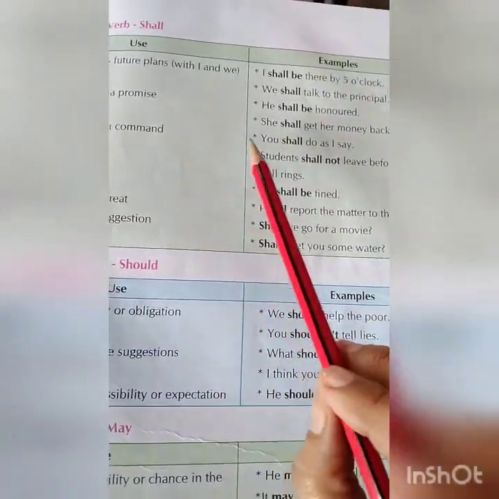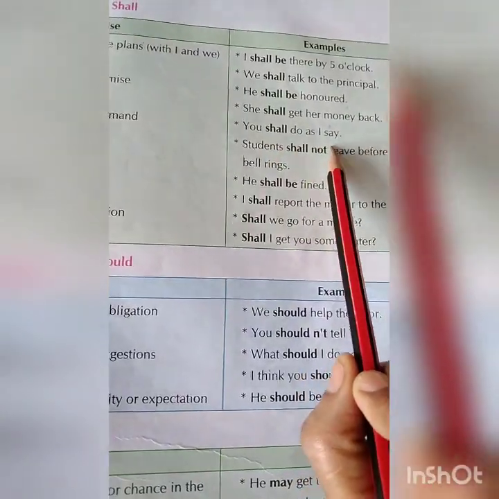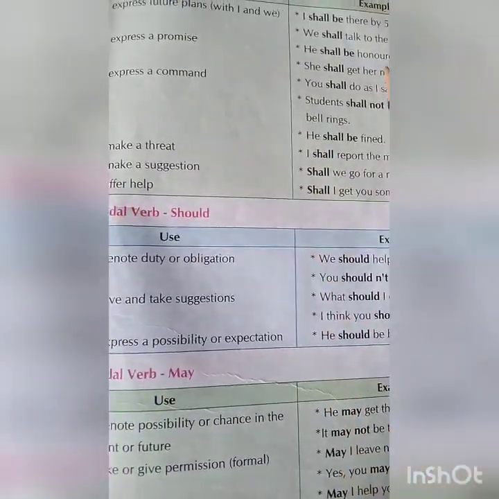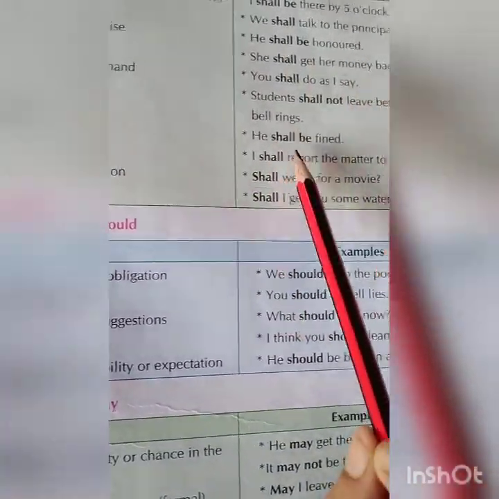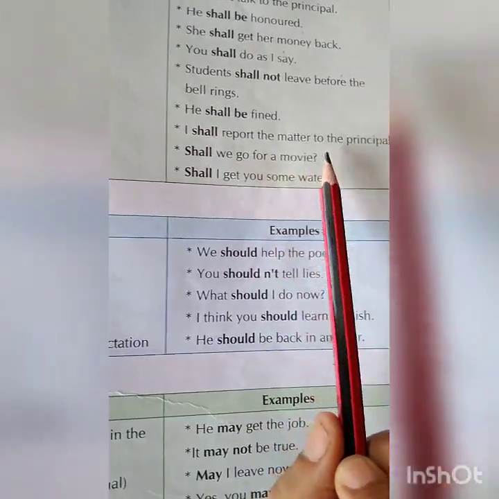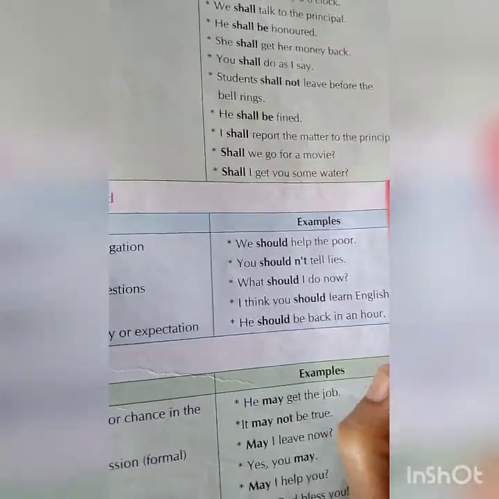Express a command: You shall do as I say. Student shall not leave before the bell rings. Means you are commanding. He shall be fined. To make a threat: I shall report the matter to the principal.